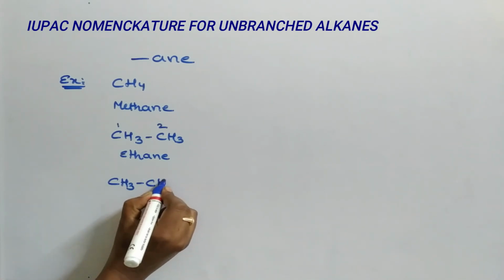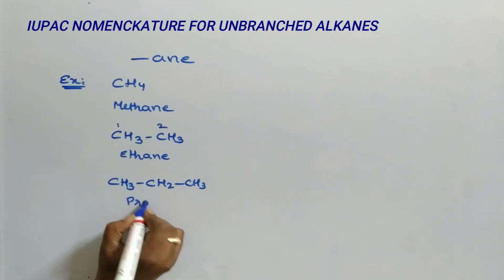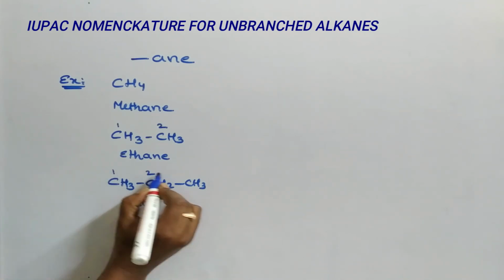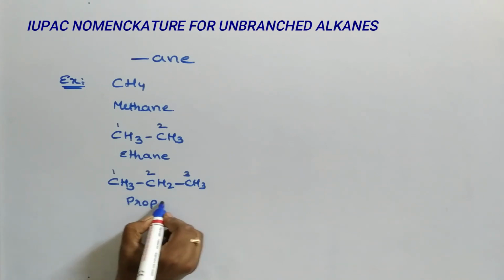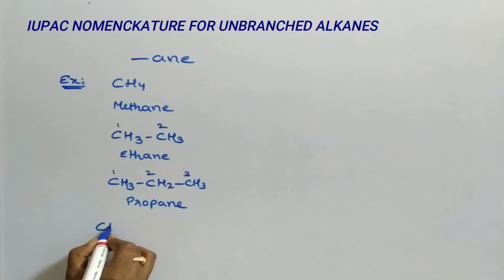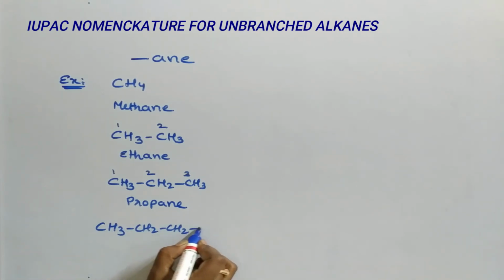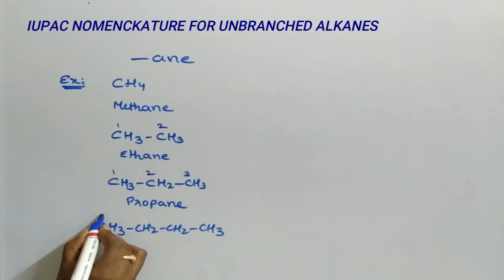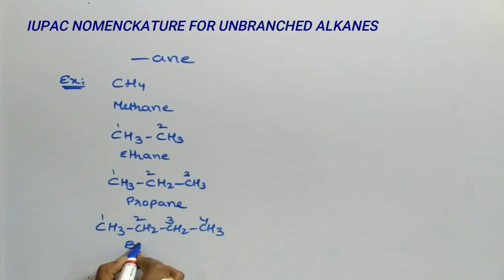3 carbons: pro. See, 1, 2, 3, pro. Having single bonds, ane: propane. Next, CH3-CH2-CH2-CH3. 1, 2, 3, 4 carbons. 4 means but. All are having single bonds, ane: butane.